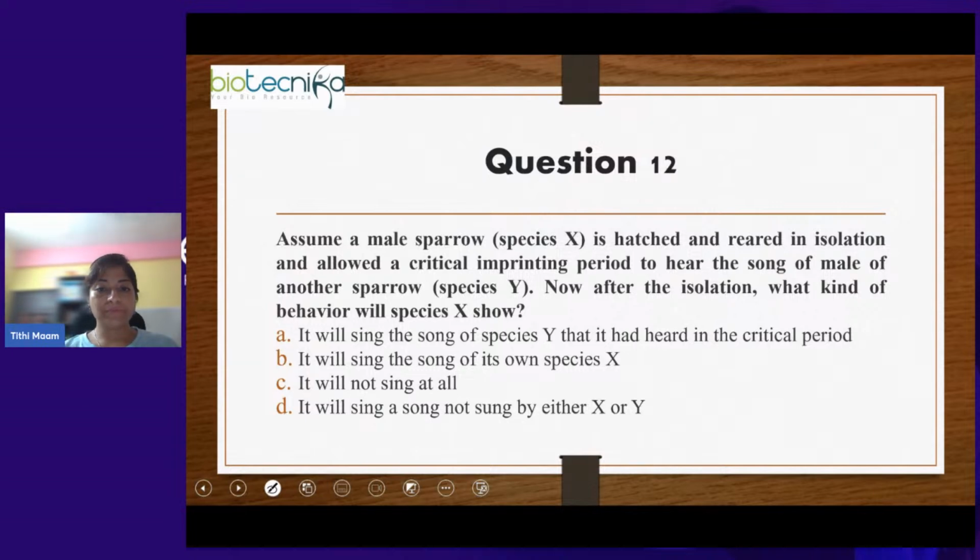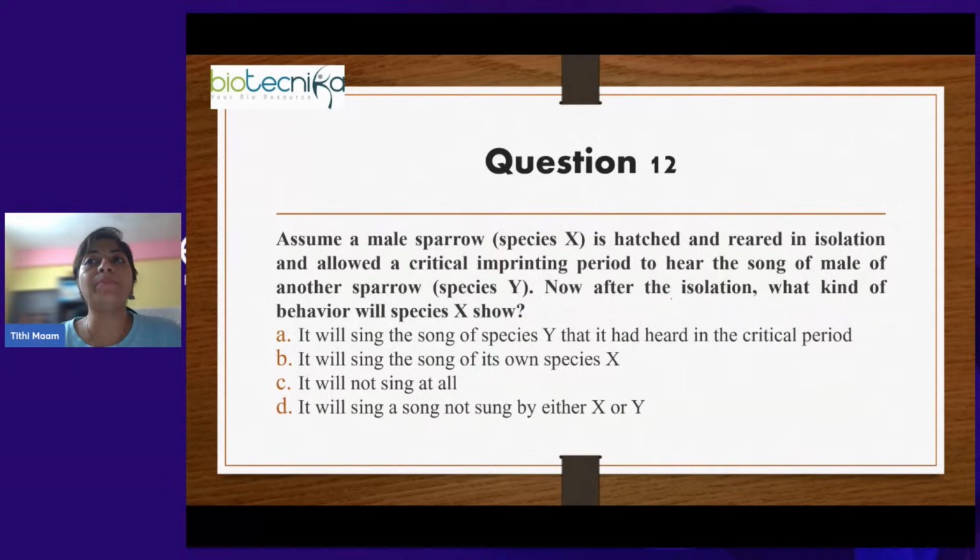So what do we see here? In the case of birds, not only sparrows but all birds, singing is very important. So what is this singing? This singing is definitely not for our entertainment. It is for attracting mates, and it is also for communication within the group, right? So this song is a type of courtship behavior that is done by birds.